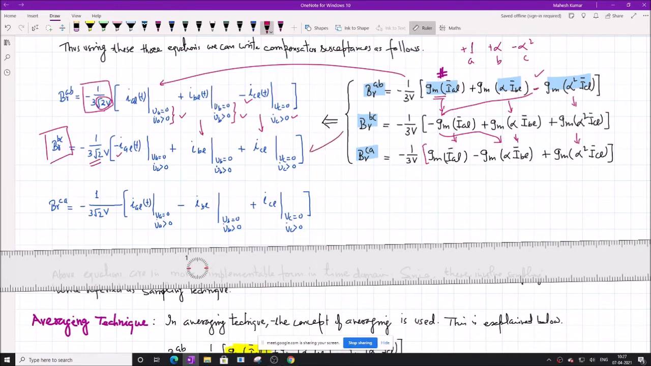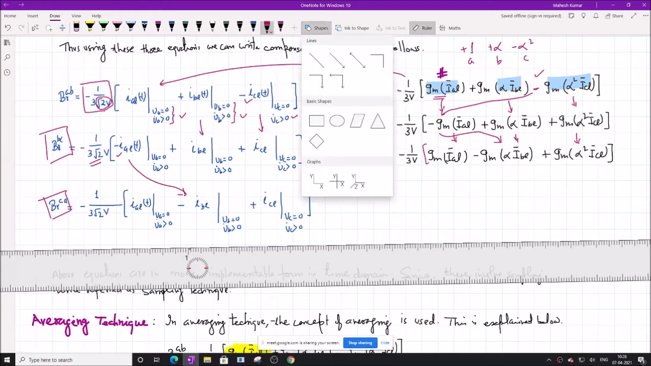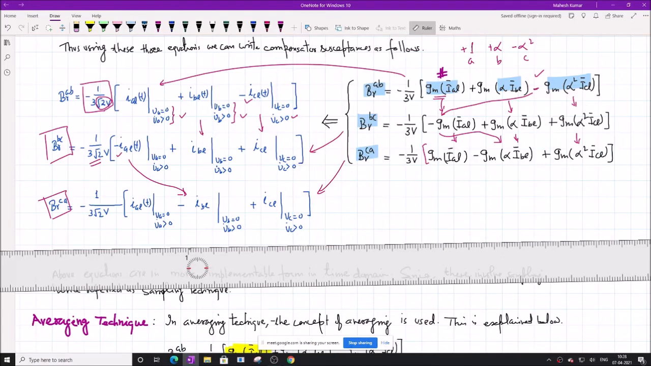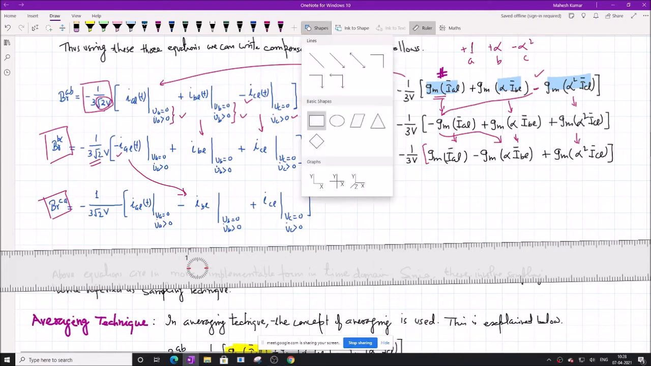Okay, so this transforms to this expression and this transforms to this equation, where B gamma CA is equal to minus 1 by 3 root 2b, and in brackets IAL minus IBL, the minus will come here now, and then plus ICL at the respective positive zero crossings of their voltages. Now you can see why this is called the sampling technique: we have to sample the voltage and current quantities. Voltage is not sampled here, only current is sampled here.